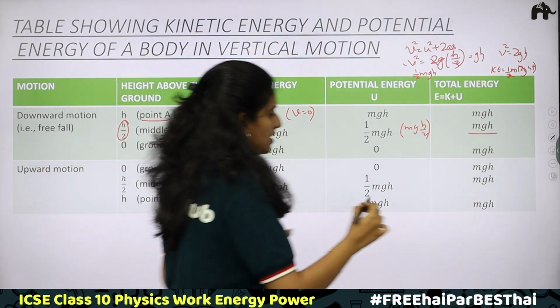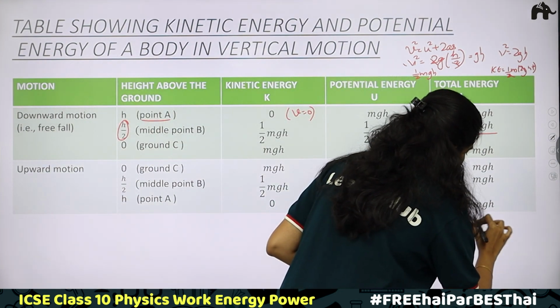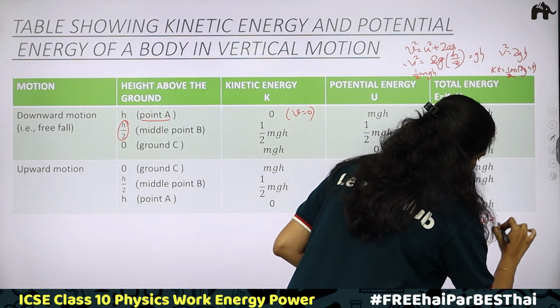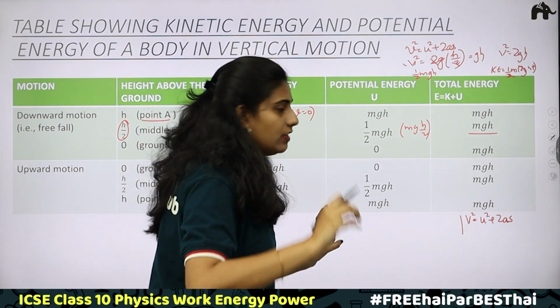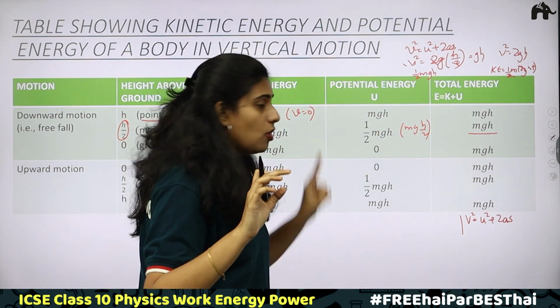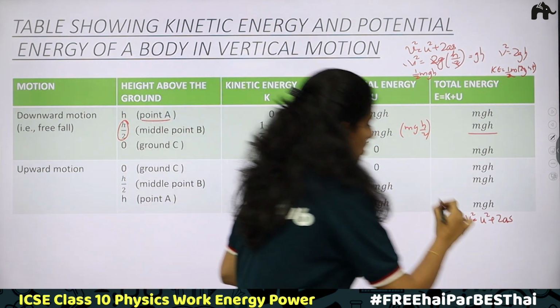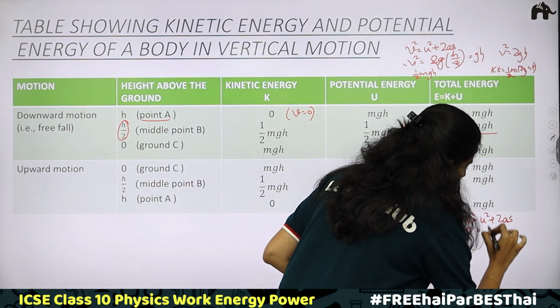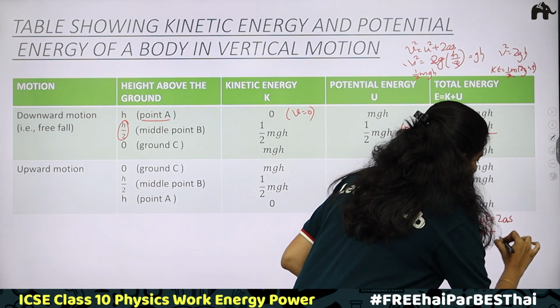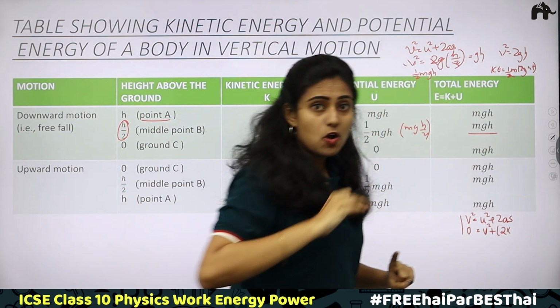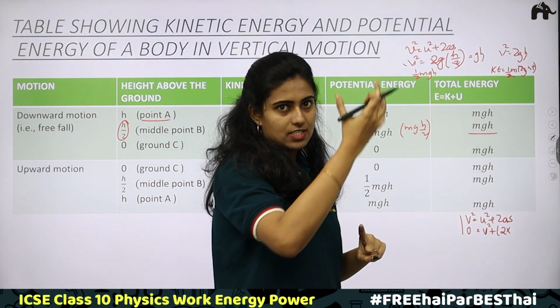Now here, our formula is v square is equal to u square plus 2as. At the initial point we have velocity. At the final point, what is the velocity? 0. So this becomes 0 and we have velocity v square, plus 2 into... Now the body is moving against gravity.